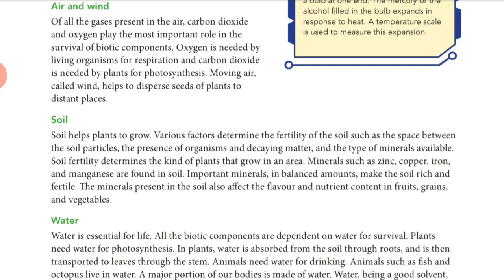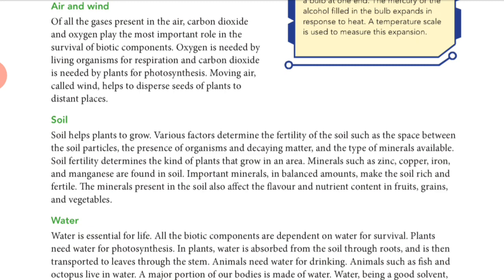moving air is also helpful for the dispersal of seeds. So by dispersal, what happens? Seeds will be thrown away from one tree and they will grow again. So in this way, air and wind interact with plants and animals.